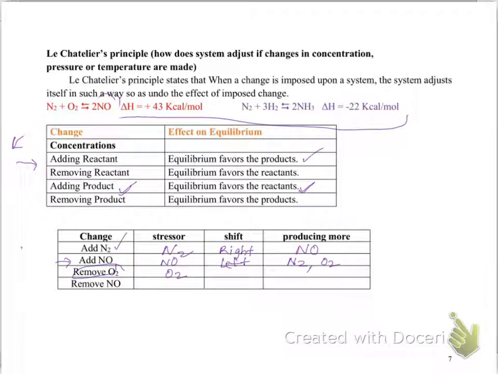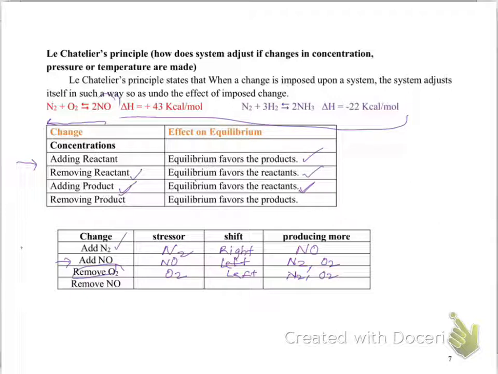You can make O2 by going in this direction. So if you are removing reactant, your equilibrium favors the reactant because now the reaction wants to make it. And your reactants are on the left side. Then what will you make? You will make N2 and O2.